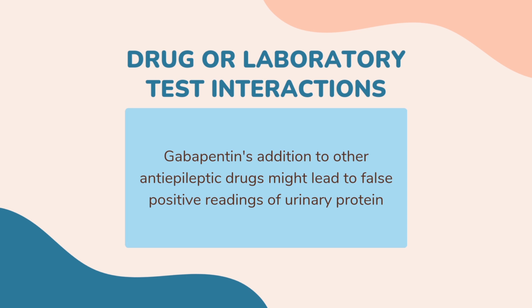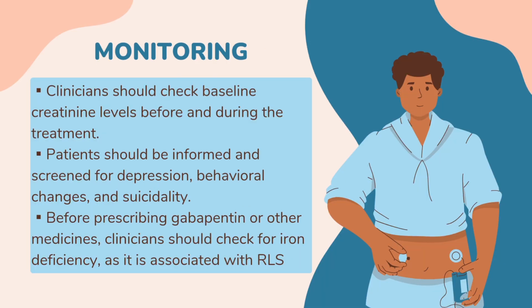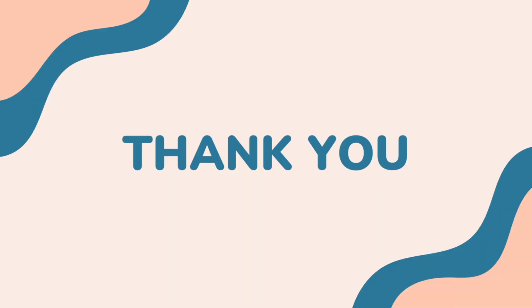Gabapentin's addition to other anti-epileptic drugs might lead to false positive readings of urinary protein. Clinicians should check baseline creatinine levels before and during the treatment. Patients should be informed and screened for depression, behavioral changes, and suicidality. Before prescribing gabapentin or other drugs, clinicians should check for iron deficiency, as it is associated with RLS.